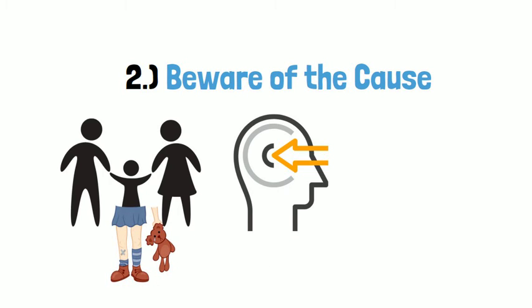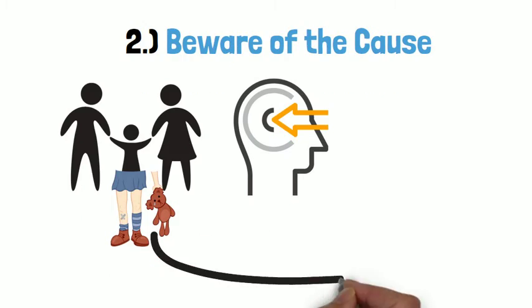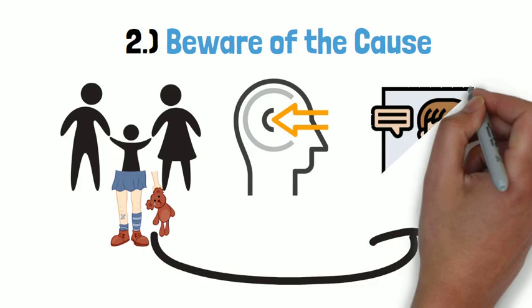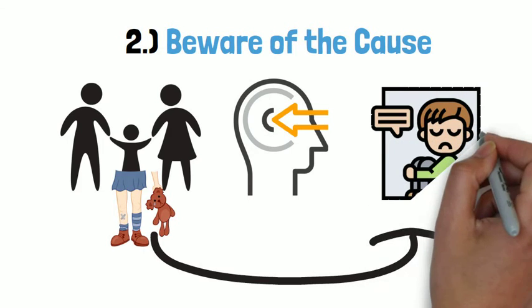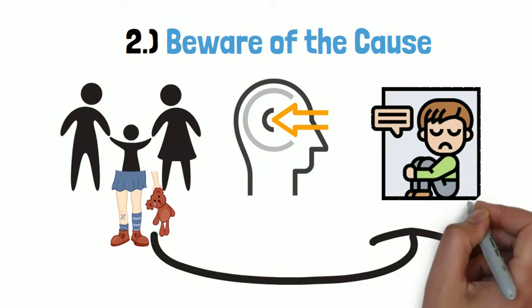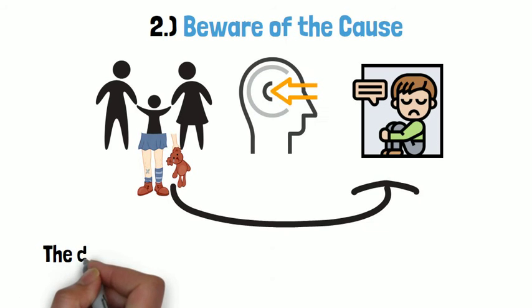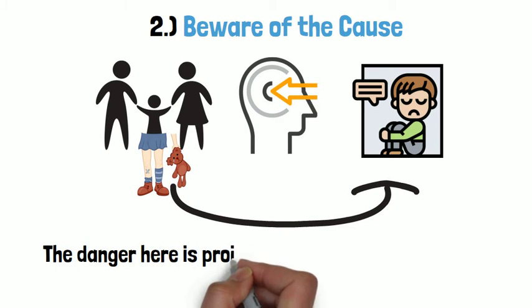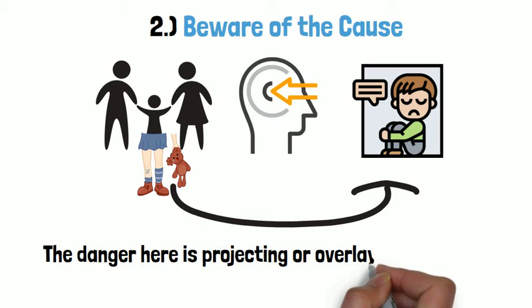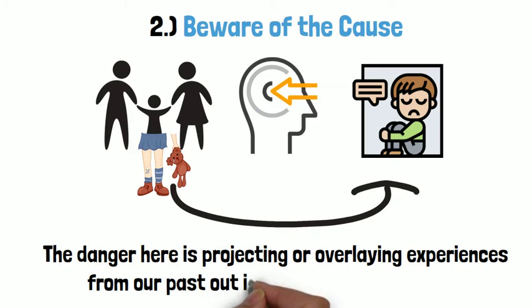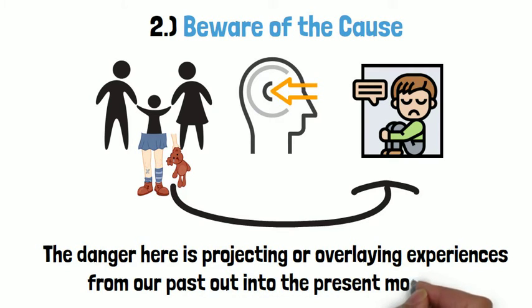But later in life, a person or event will trigger a memory of these experiences, and with it comes a powerful release of chemicals, also known as emotions, that are associated with the memory. The great danger here is misreading the present moment and reacting to something that has happened to us in our past. We will create conflict and mistrust that only strengthens the wounds from the past. We will carry these wounds with us and project or overlay them into the present moment. This strips away our ability to have new, fresh experiences.